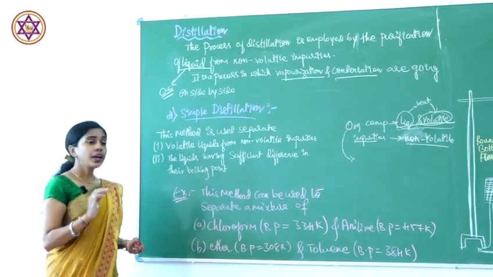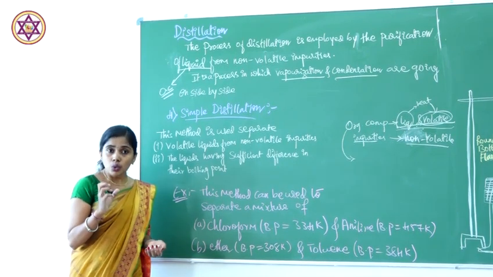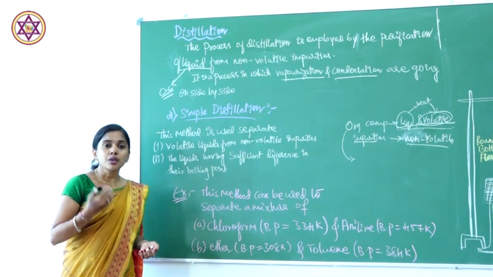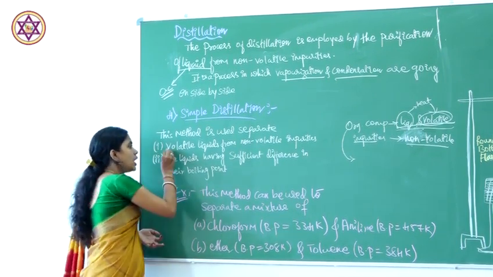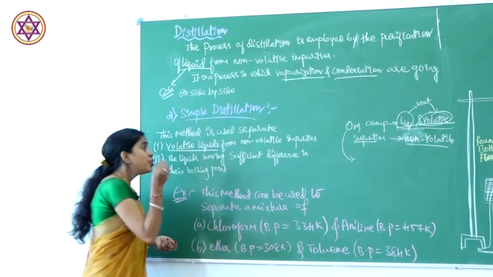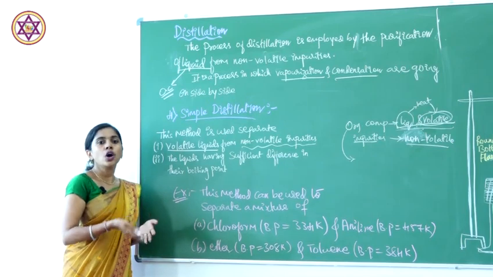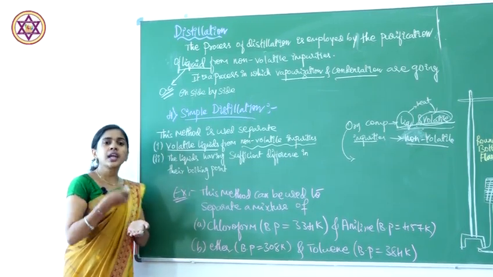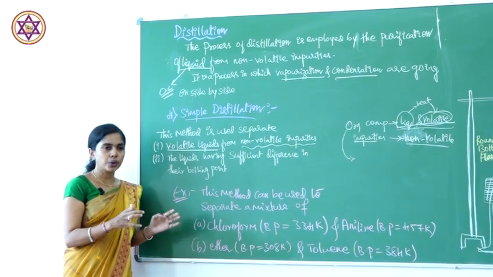Here, what kind of organic compounds are we going to use? The organic compound should be volatile, and the impurity should not be, or it should not get volatile. A volatile liquid should be there with non-volatile impurities. The impurity should not get vaporized. If it gets vaporized, again we are going to get the impure organic compound only.